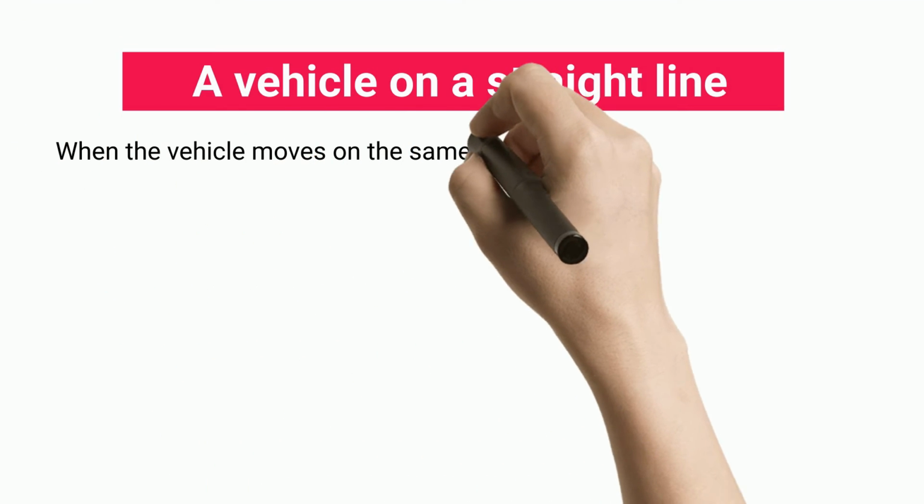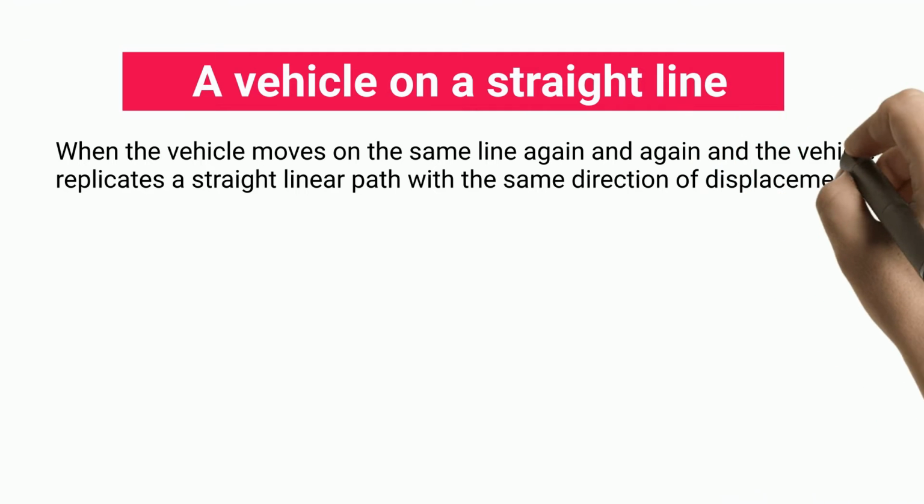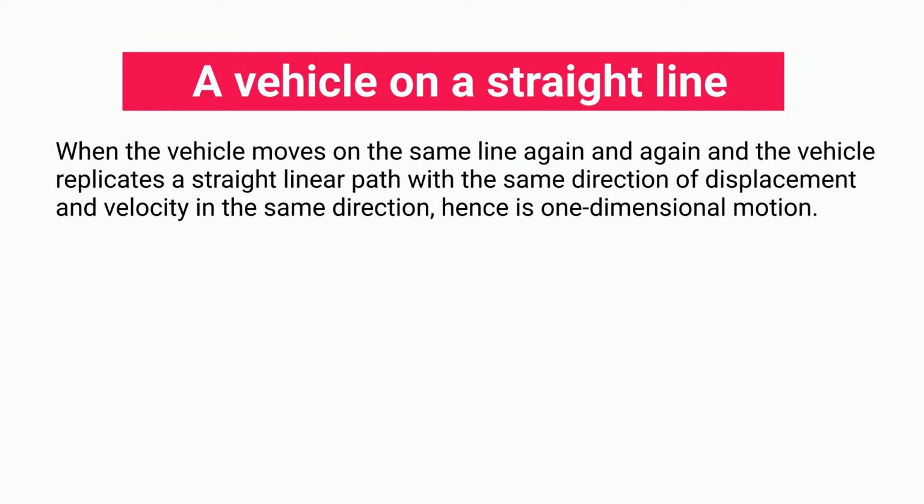A vehicle on a straight line. When the vehicle moves along the same line again and again, and replicates a straight linear path with displacement and velocity in the same direction, it is one-dimensional motion.